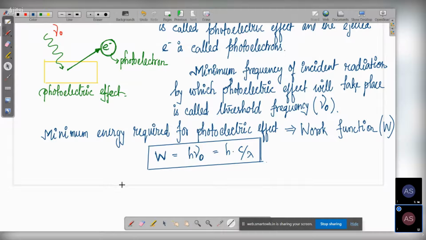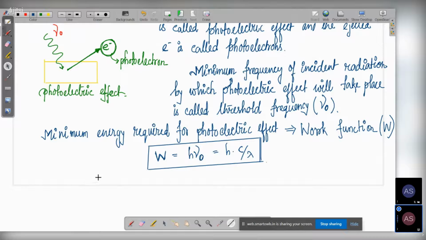He saw that the excess energy is converted to kinetic energy. The excess amount of energy is going to get converted to the kinetic energy of the ejected electron.